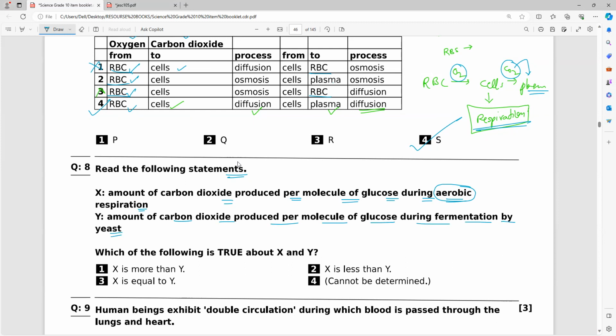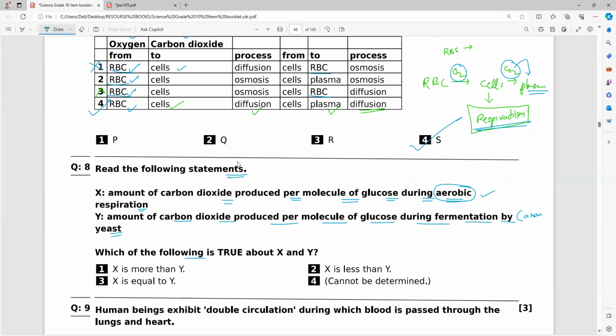Fermentation means absence of oxygen or presence of oxygen? Absence of oxygen. So keep it in mind, this is anaerobic respiration, and this is aerobic respiration.